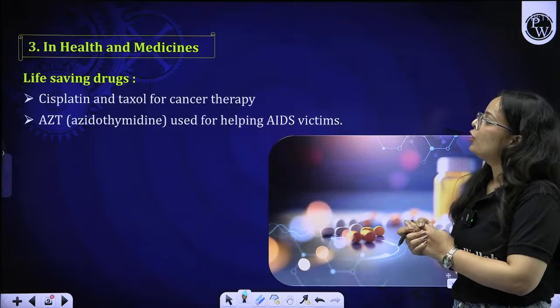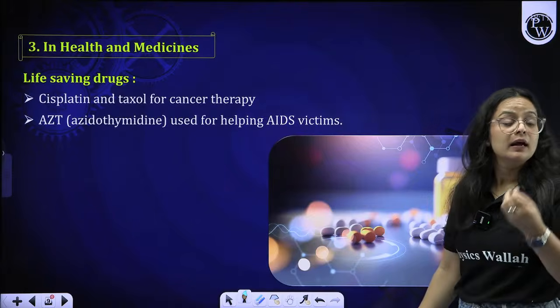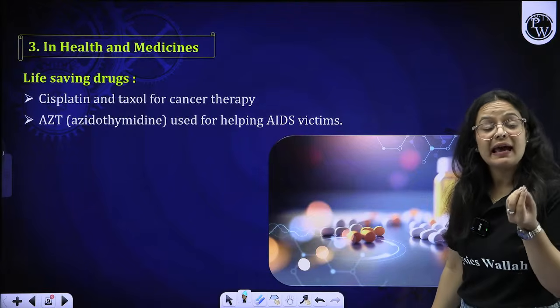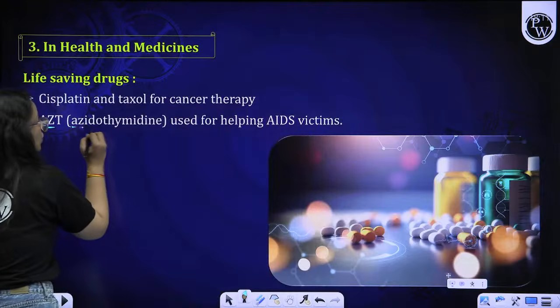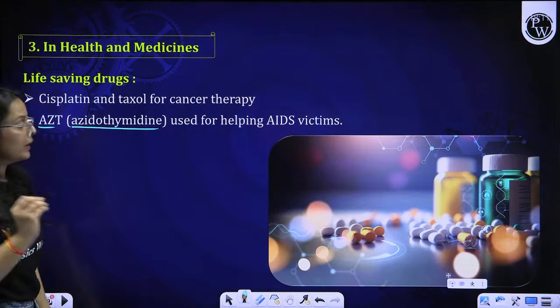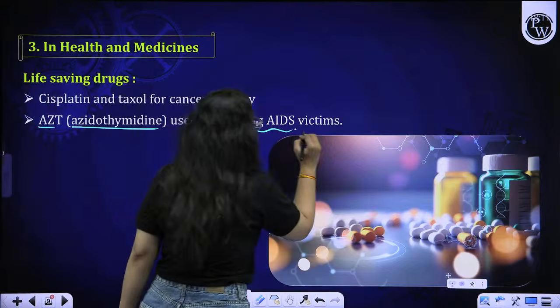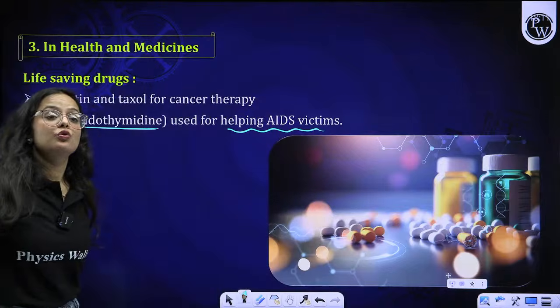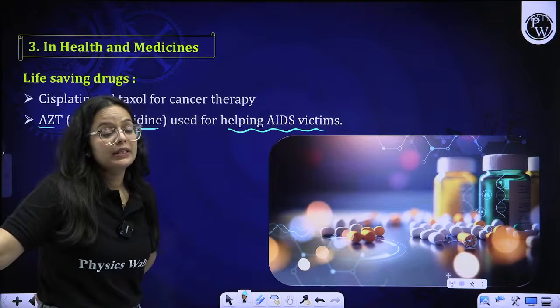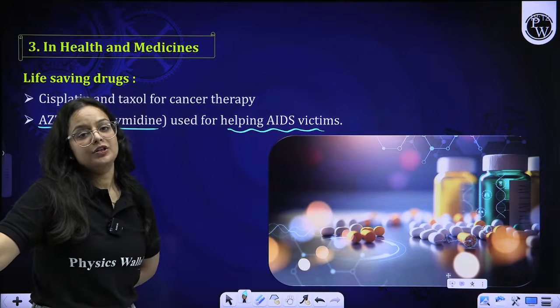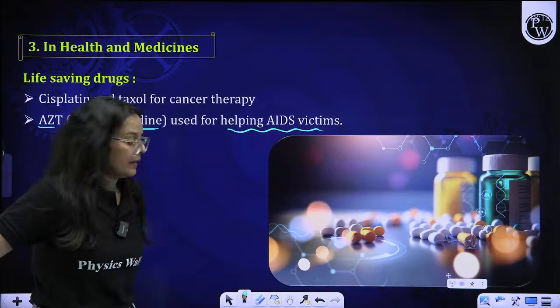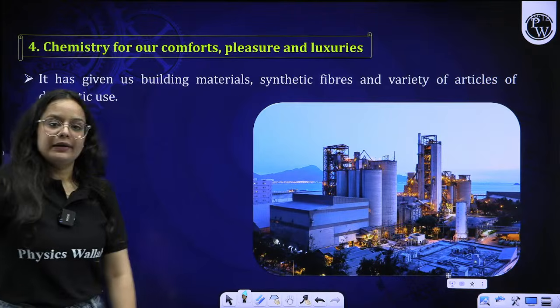Okay, so moving on to life-saving drugs like cisplatin, Taxol to treat cancer patients. Then AZT, this is used to help AIDS victims so as to cure the problem of AIDS. So these are different life-saving drugs that we use to cure patients suffering from several types of diseases in their day-to-day life.